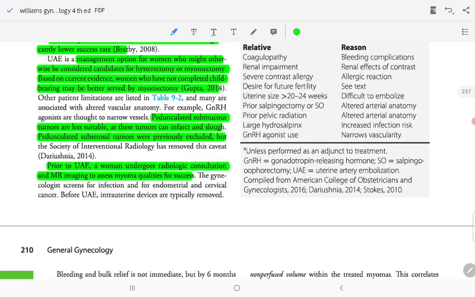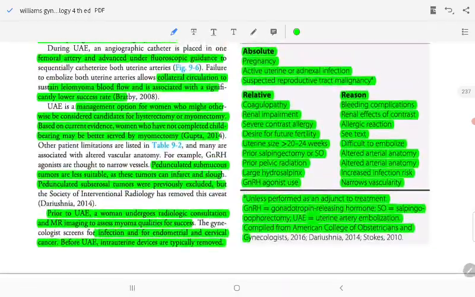Gynecological infection and endometrial or cervical cancer must be excluded, as well as deeper intrauterine disease.